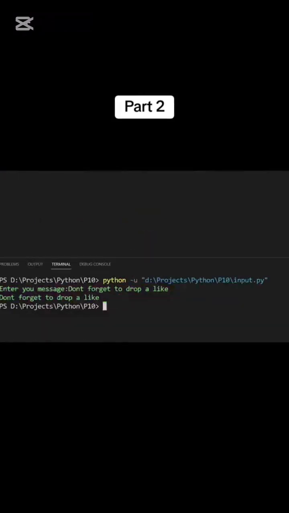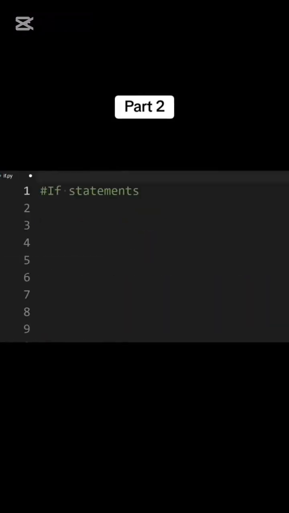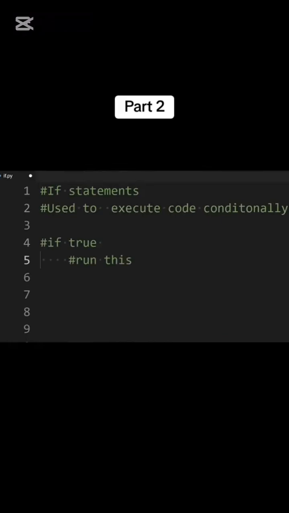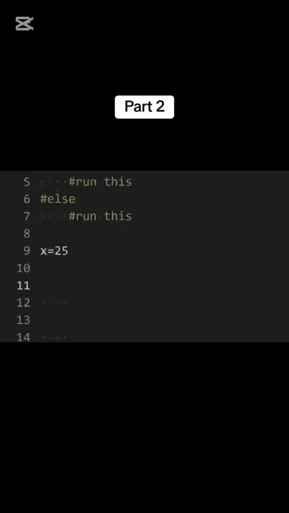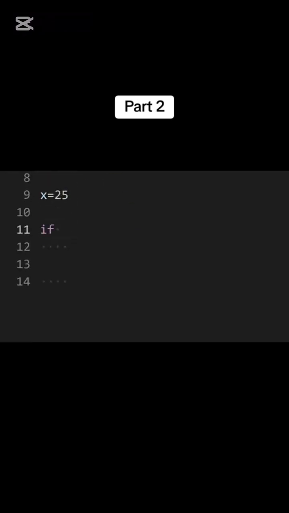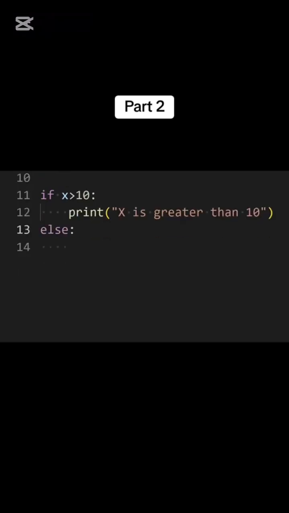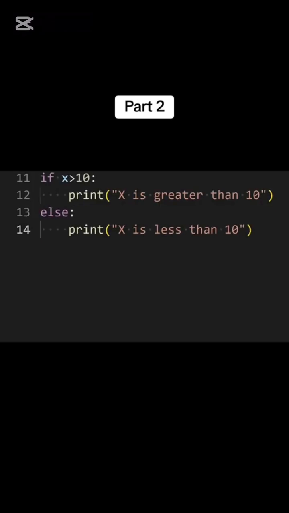In Python, we use if statements to execute code conditionally. For example, if a specific condition is true, we run a block of code, and if the condition is false, we run another block of code. To write an if statement, write if, then the condition you want to check. Here, we are checking if x is greater than 10, then a colon, and then the code to execute. After that else, then again colon, then the code to execute.